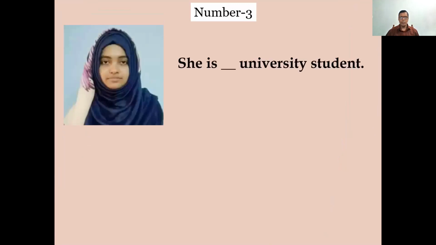She is dash university student. Though the first letter is vowel, but the pronunciation is U. So a has been given to this answer.